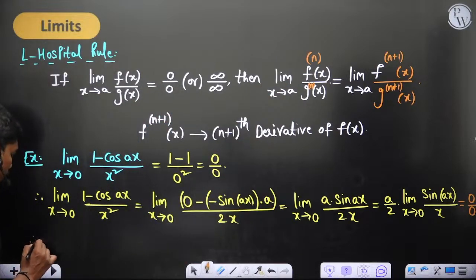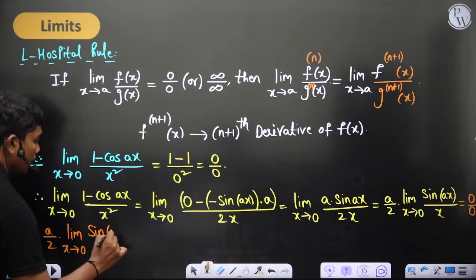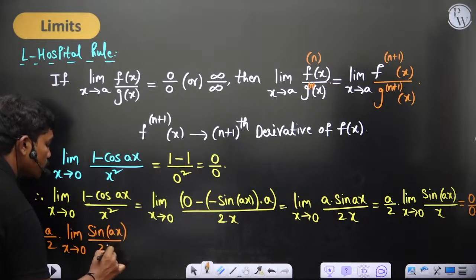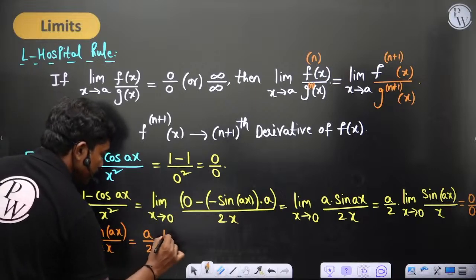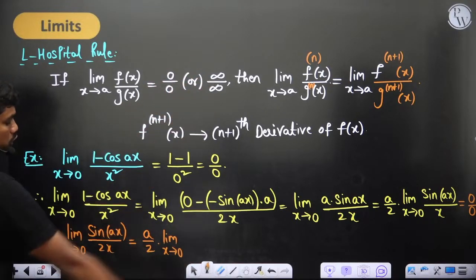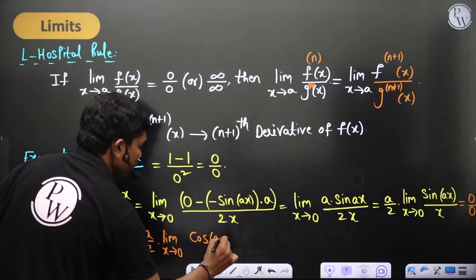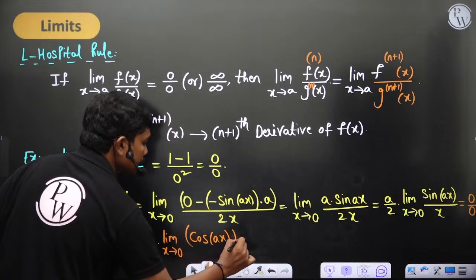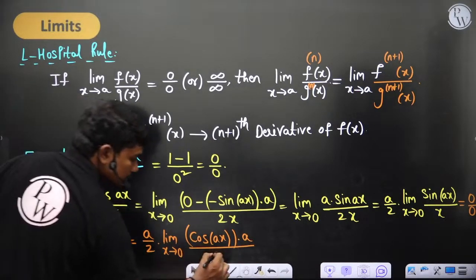Therefore this limit value is a by 2, a constant, into limit x tends to 0 of sin ax by x. Now if you differentiate this again, the derivative of sin ax is cos ax into the inner derivative of ax, which is a, divided by the derivative of x, which is 1.